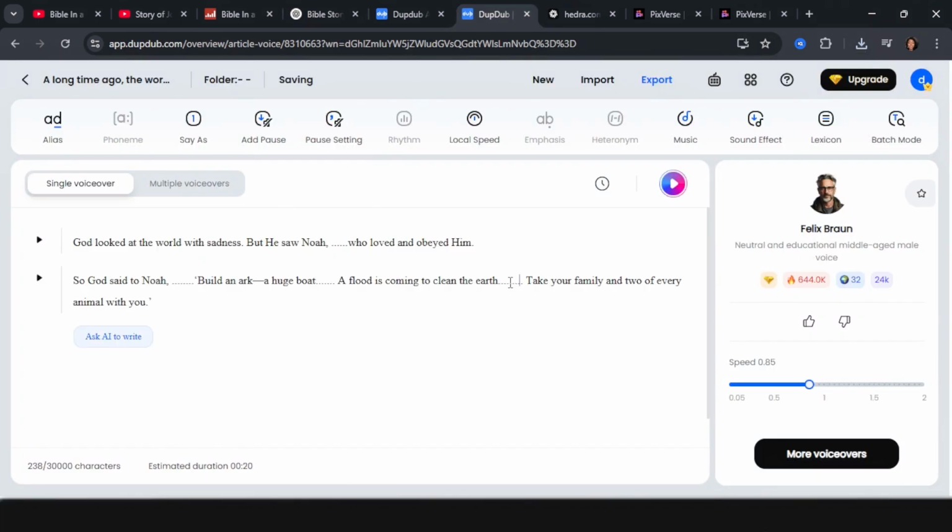To be able to make the voiceover have a little pauses in the talk, just as a hack, you want to add ellipses, like, "So God said to Noah, build an ark, a huge boat." So you want to add ellipses just for some little pauses in it. And we can then go ahead to generate it.